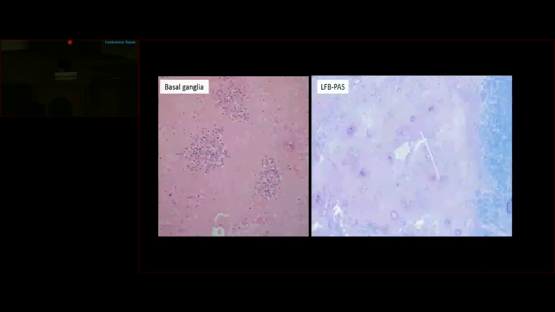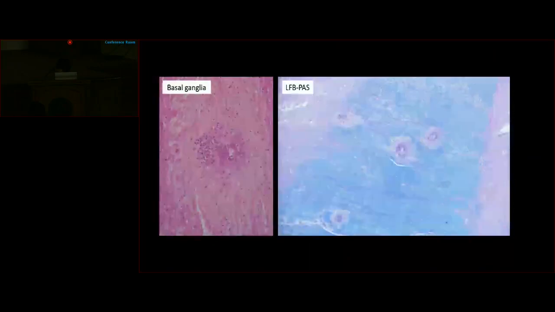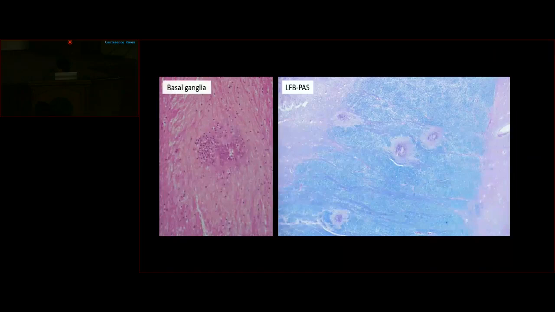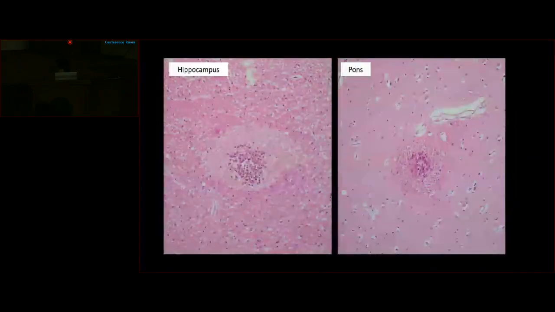Sections from the gray matter in the basal ganglia show diffuse leukemic infiltrates with surrounding myelin pallor, indicative of myelin loss. Whereas in the white matter, again, there are multiple foci of a perivascular leukemic infiltrate with surrounding myelin pallor, whereas the myelin is preserved in the intervening areas. Similar leukemic infiltrates were also noted in the hippocampus and the pons.